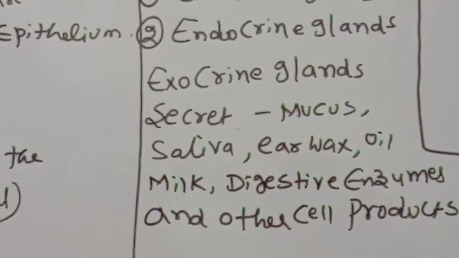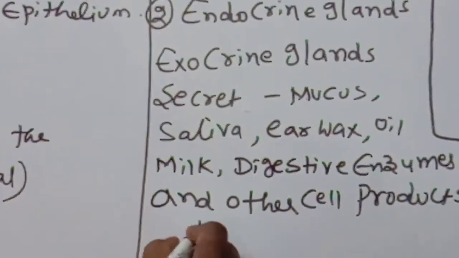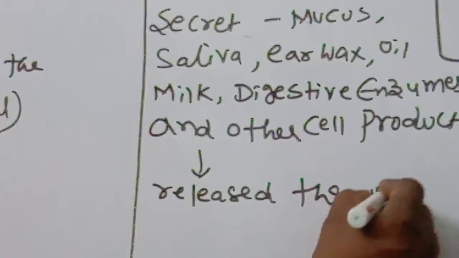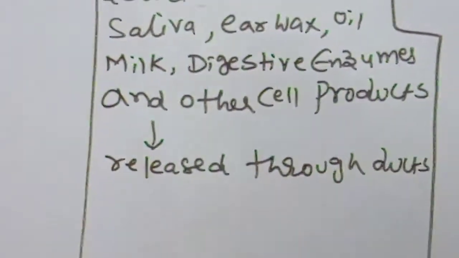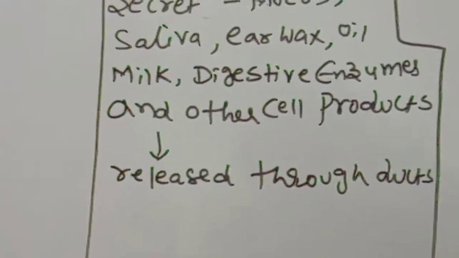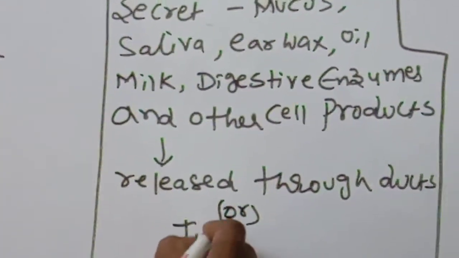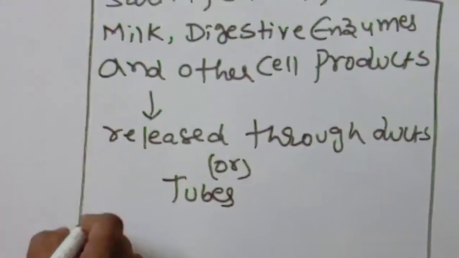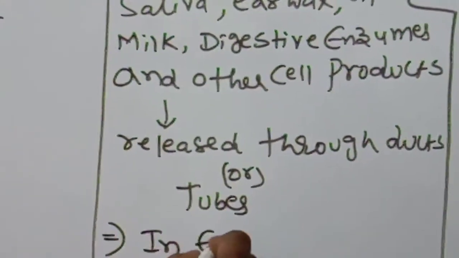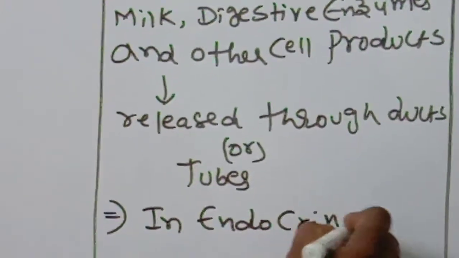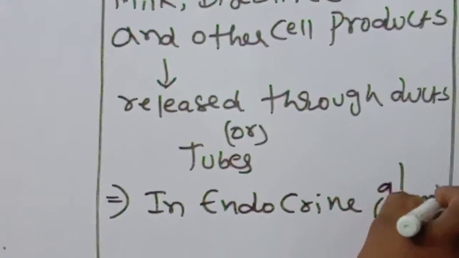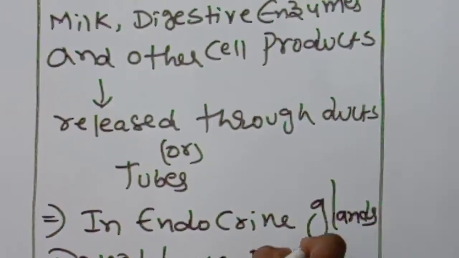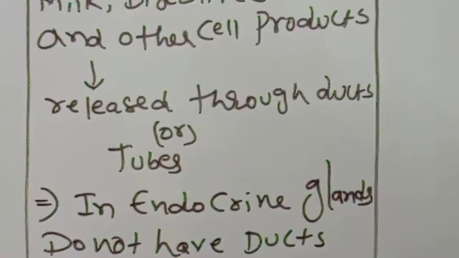Next one. These products are released through ducts. Okay, children, ducts are tubes. In contrast, endocrine glands do not have ducts. Okay, children, they do not have the ducts.